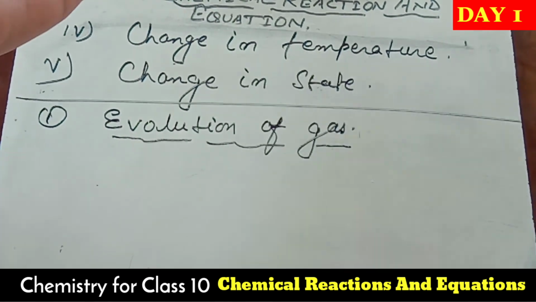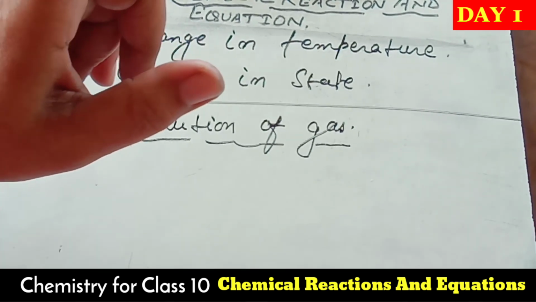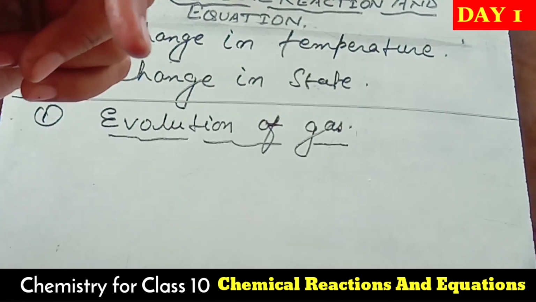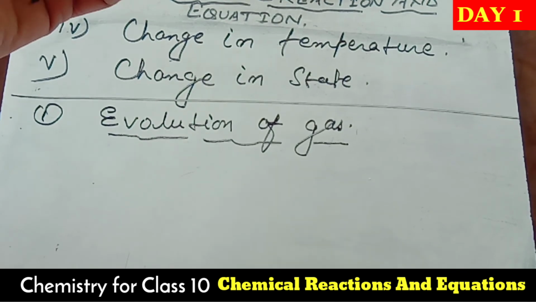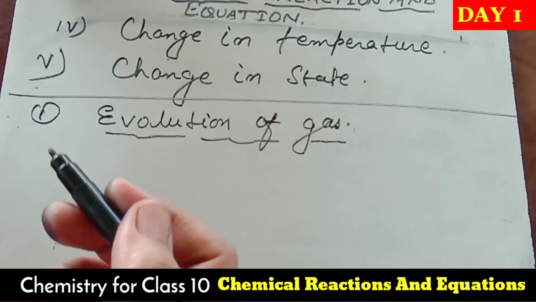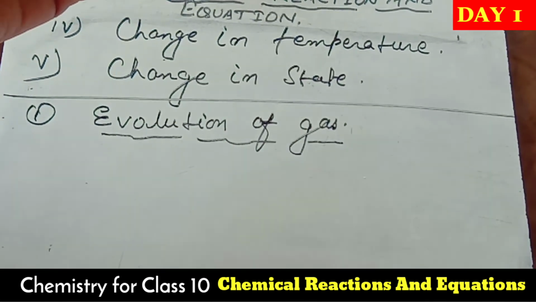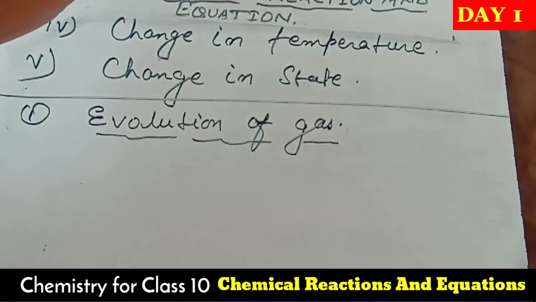One compound may be solid or liquid, but one compound must be a gas. That gas will prove to us that during the chemical reaction, gas is released. Now I am going to give the examples. Try to understand. We will do it in the lab also. This is a very interesting experiment.